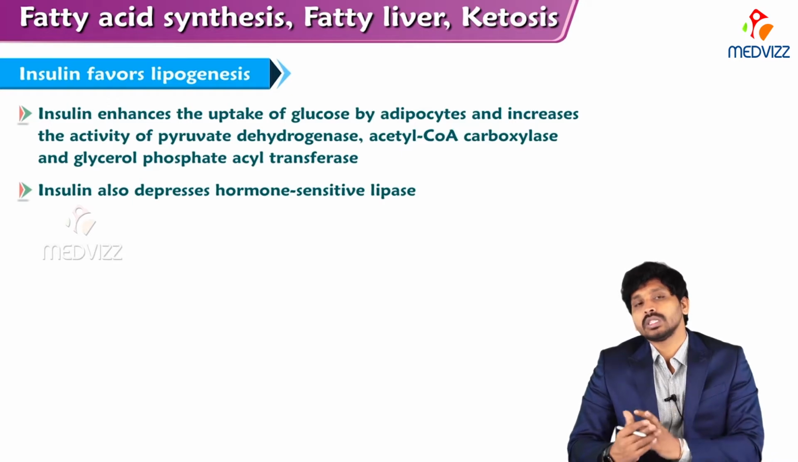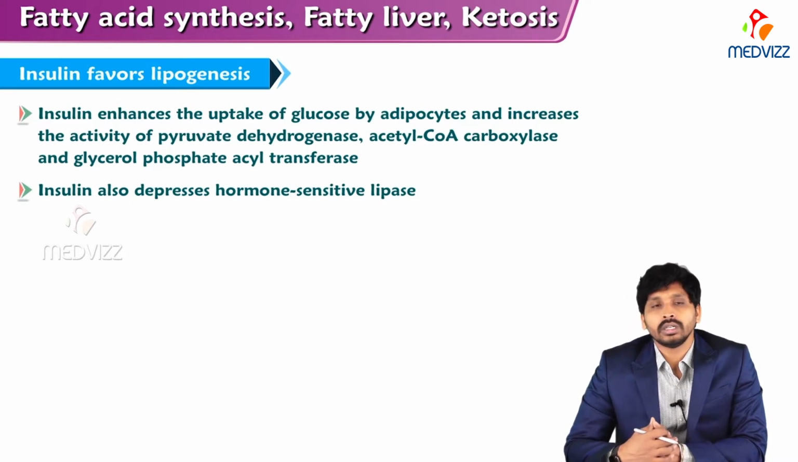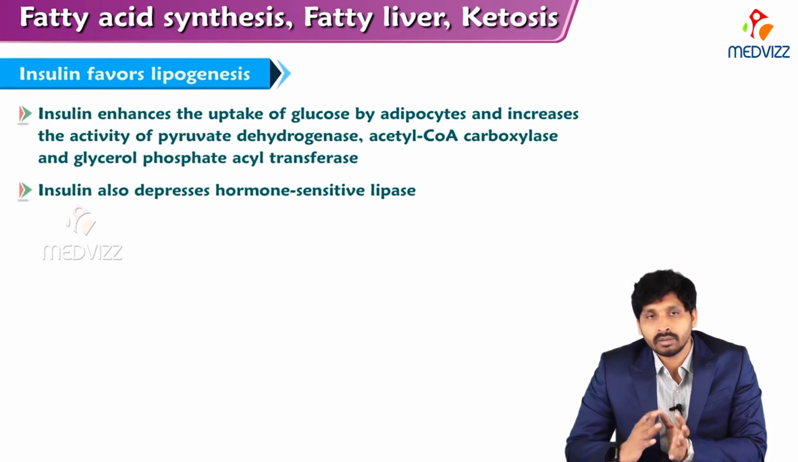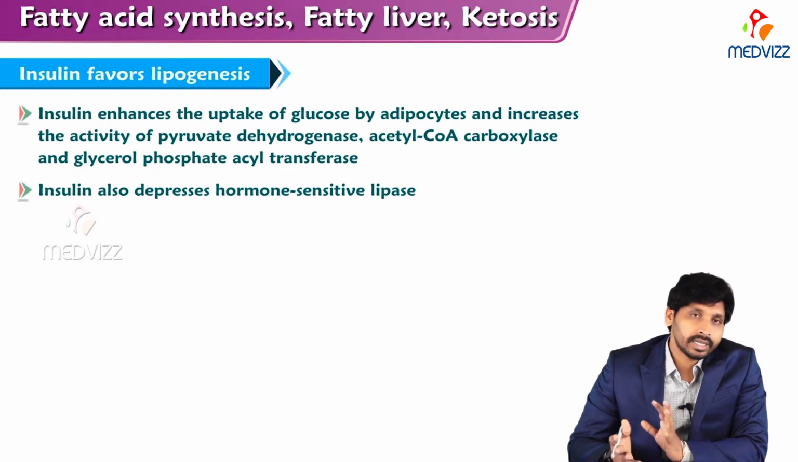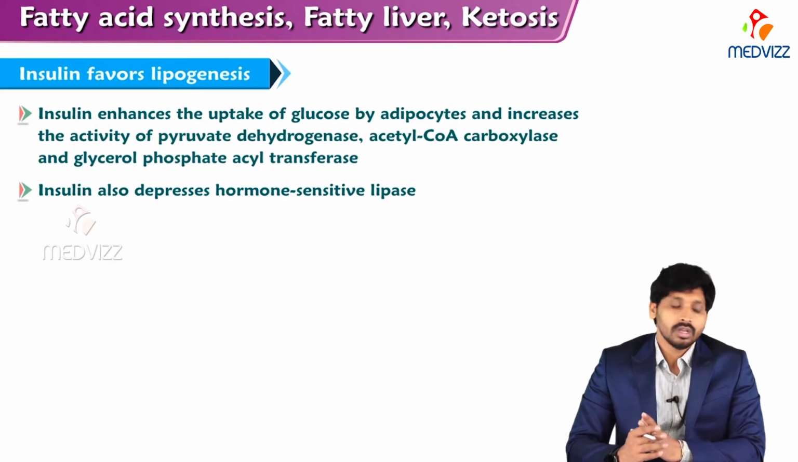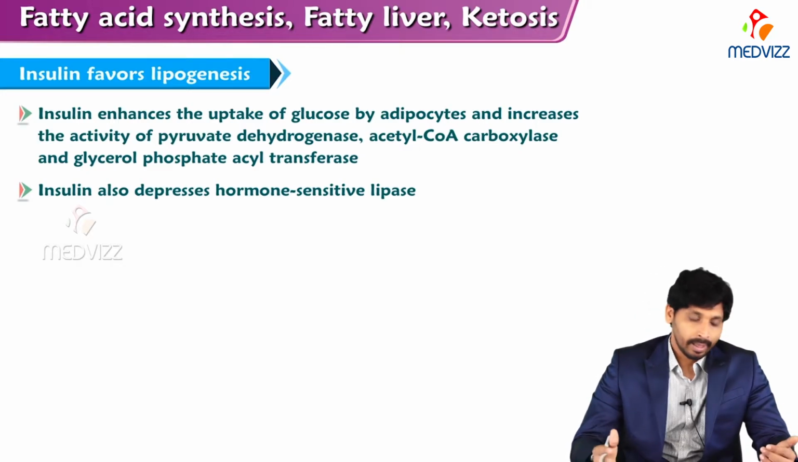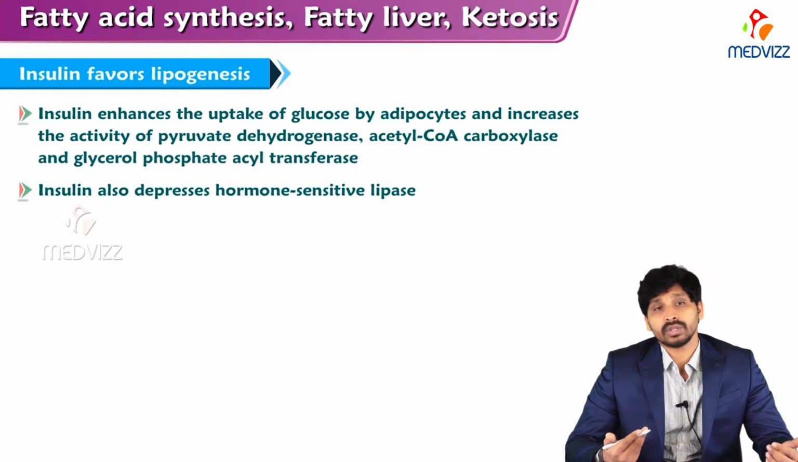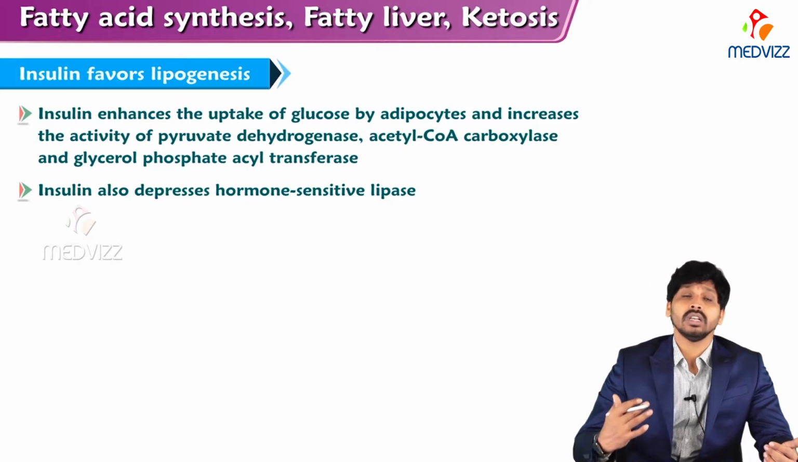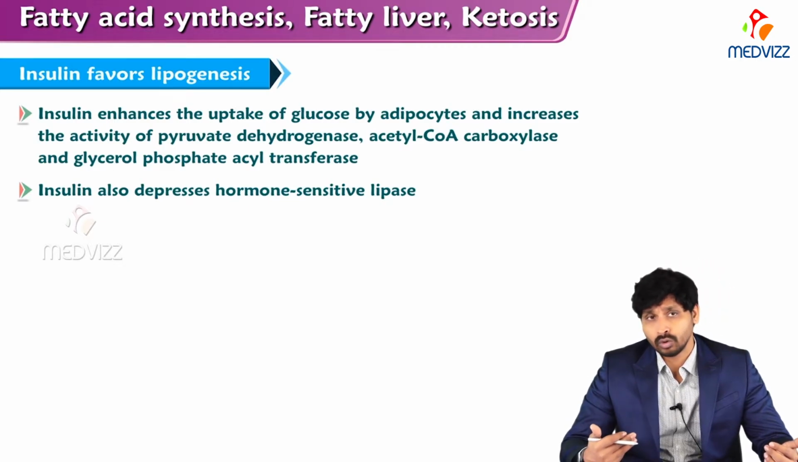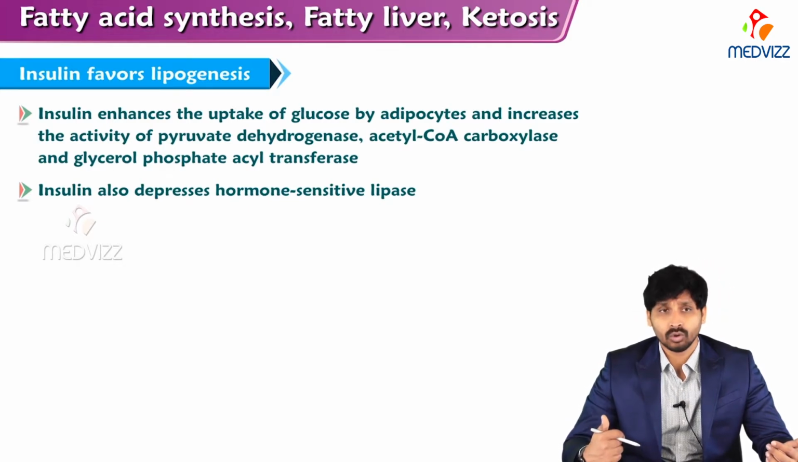Next, what hormones are involved in fatty acid synthesis, acting as activators or inhibitors? The major hormones we have to discuss here are insulin and glucagon. Insulin favors lipogenesis, because it increases the utilization of glucose, and that way it reduces blood glucose levels.